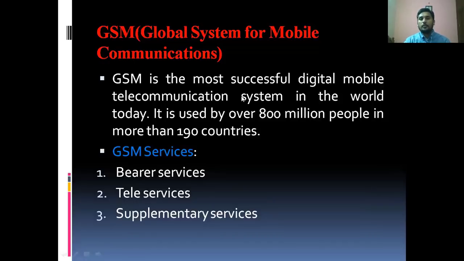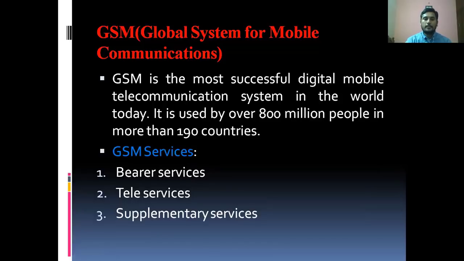GSM is the most successful digital mobile telecommunication system in the world today. Right now the mobiles we are using belong to GSM. It is used by over 800 million people in more than 190 countries. Why are this many countries and people preferring GSM rather than other telecommunication systems? Because these are the services provided by GSM.